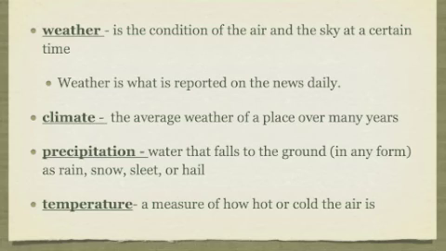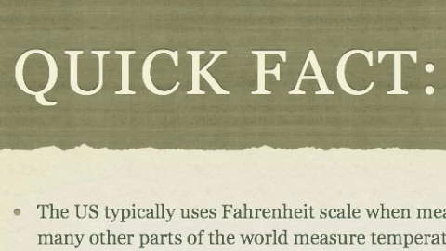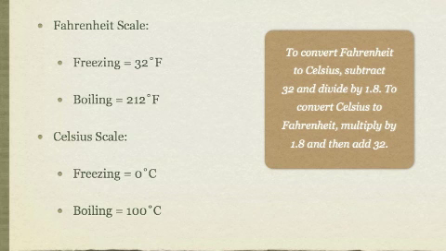How you feel about today's weather may depend on your local climate. If you live in a place with a wet climate, you may be unhappy to see rainy weather, because your climate means that you get rain frequently. On the other hand, if you live in a dry climate where water is scarce, you might be very happy to see rainy weather. Rain is a form of precipitation, which is water that falls to the ground as rain, snow, sleet, or hail. Temperature is a measure of how hot or cold the air is. Precipitation and temperature are the main ways to describe both daily weather and long-term climate.